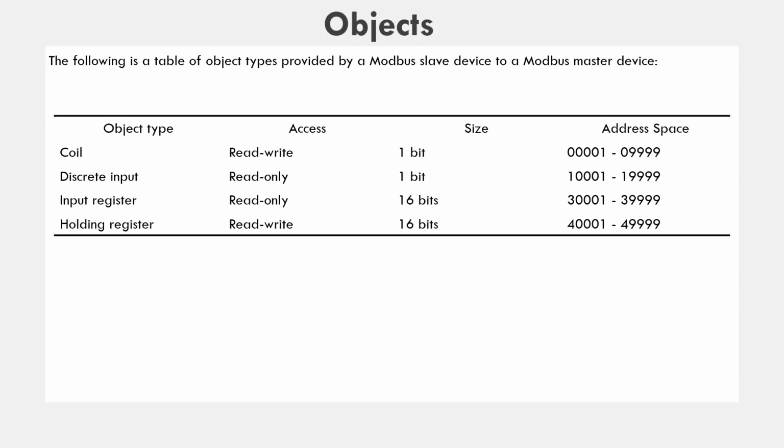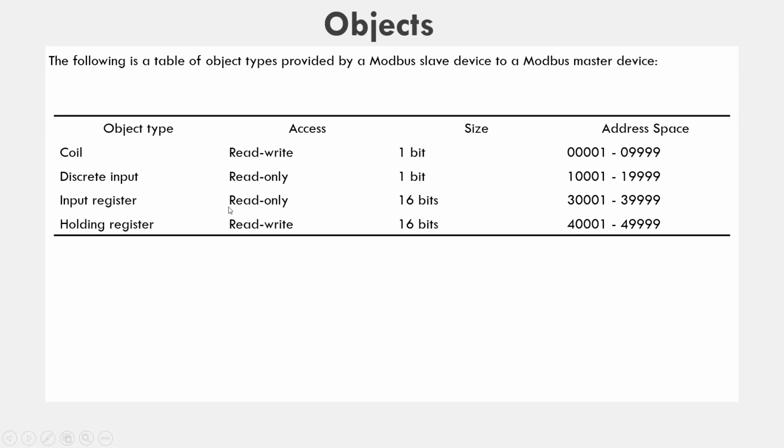These are the objects of the Modbus. This table shows the object types provided by the Modbus slave device to a Modbus master device. The first object type is the coil. We have read-write access to the coil. Size is 1 bit and the address space is from 1 to 9999. The discrete input: the access is read-only, size is 1 bit and the address space is 10001 to 19999.